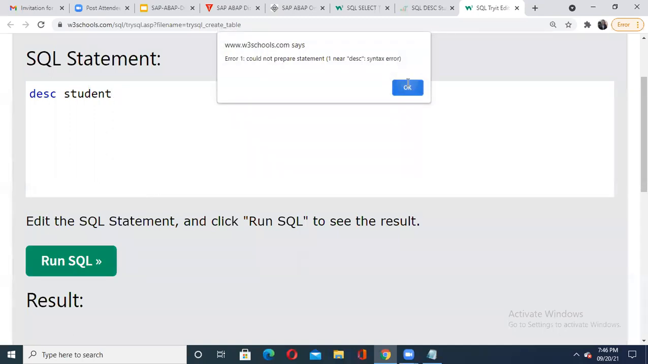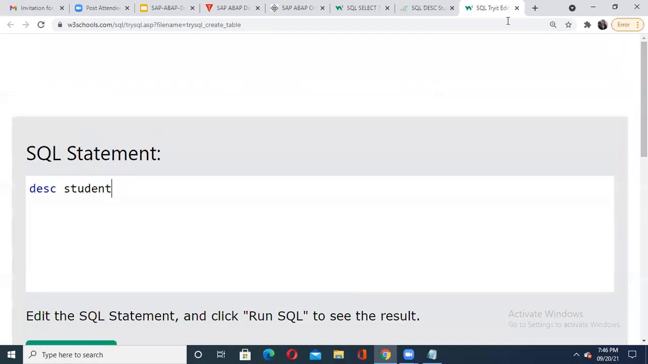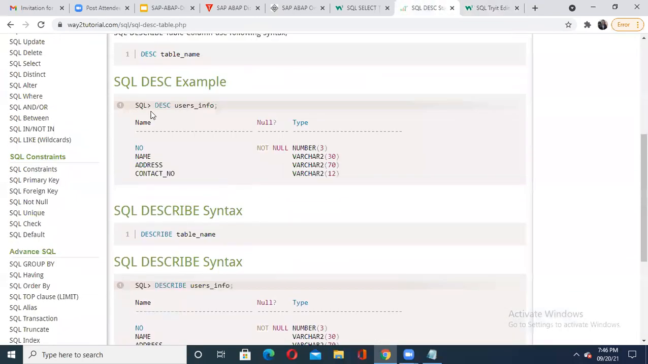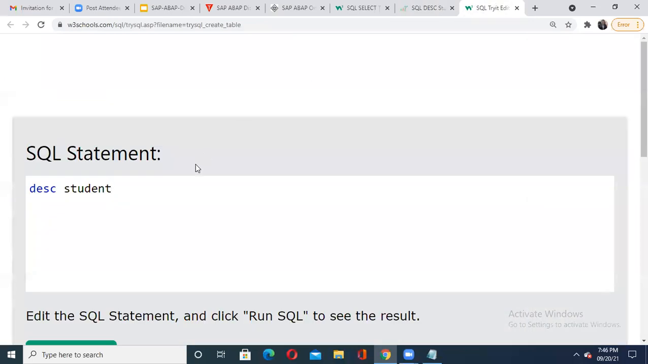Still it may not be supporting here. W3C may have its own format. So here it is given. See that describe table. When you write like this, DSC, then your table name and semicolon. I think we forgot that. Oh, and I have to do one thing. DESC.